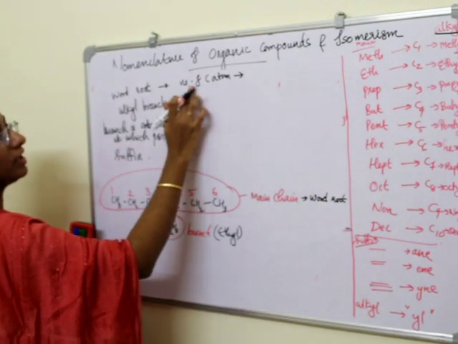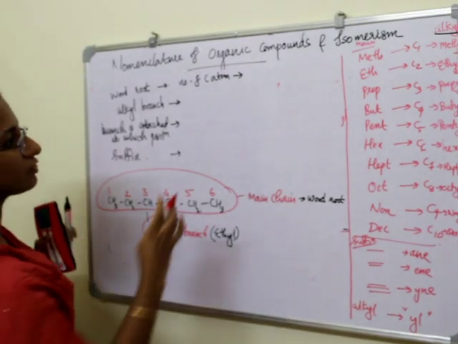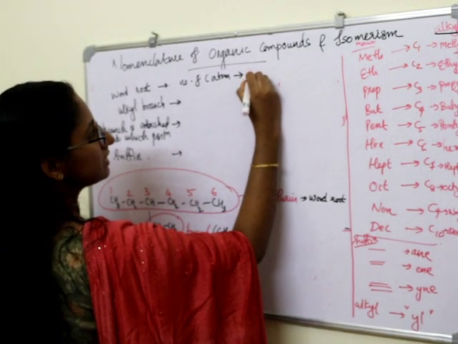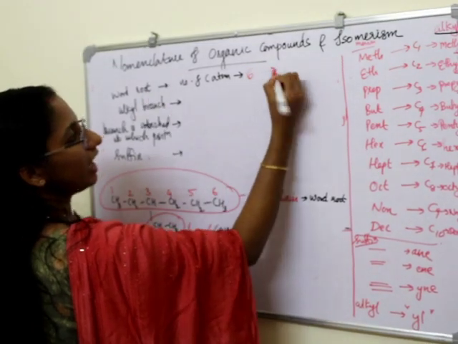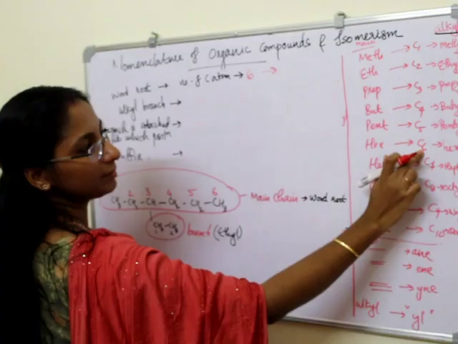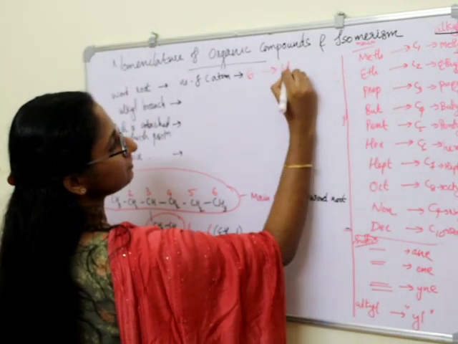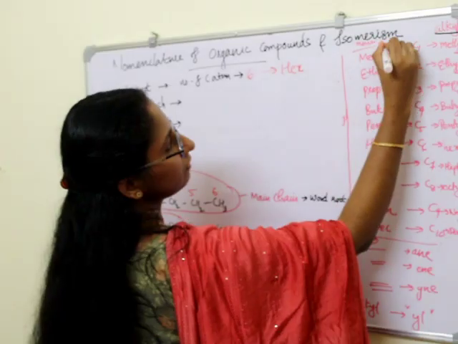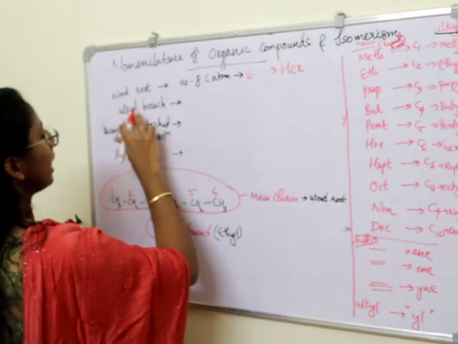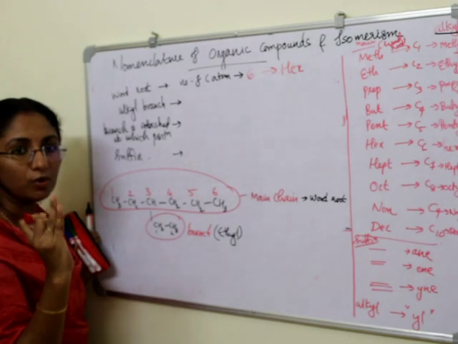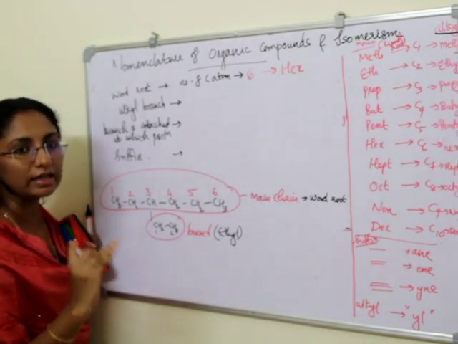So for 6 carbon atoms in the main chain, the word root will be hex. Main chain for word root, okay. And the alkyl branch having 2 carbon atoms, what will be the name of this alkyl branch? Ethyl.